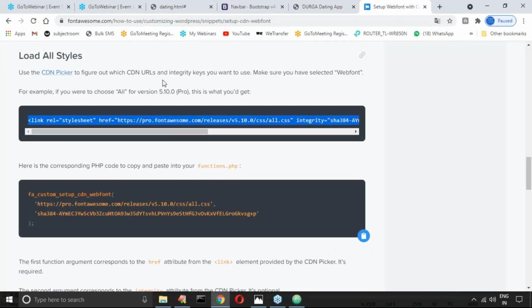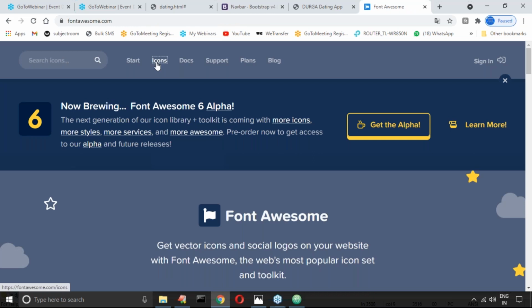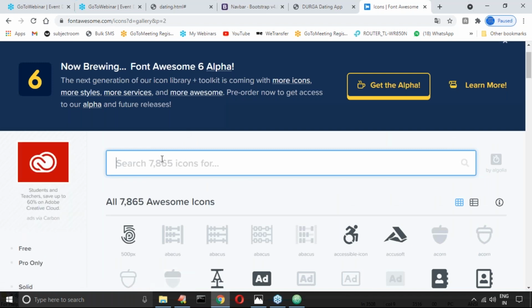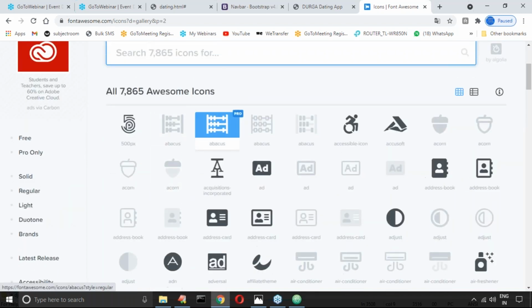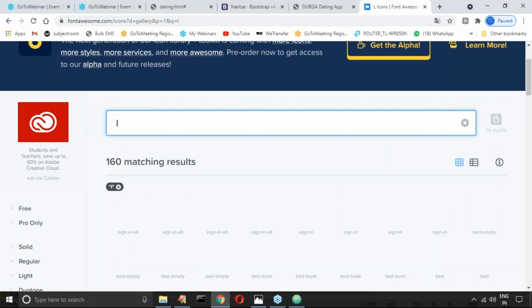Okay, so now which icons you require? Here what I want to take is, just you can take login, or otherwise yesterday we used something like people.